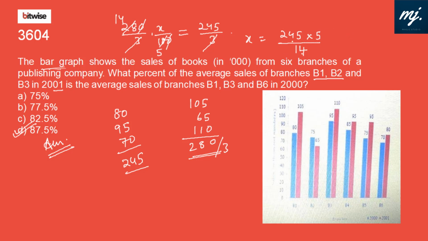Yes, we can also do it without a calculator. 7, 2 times 7, 3 and 5. So 5 fives are 25, 2 fifteens, and 175 by 2 is 87.5. It is 87.5%. Let's move on.